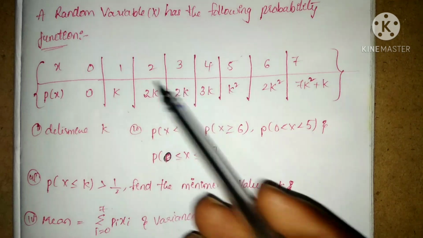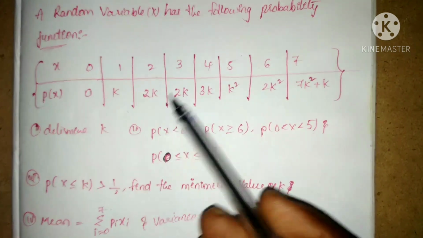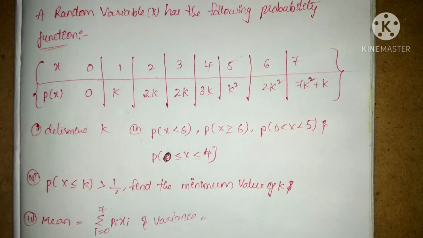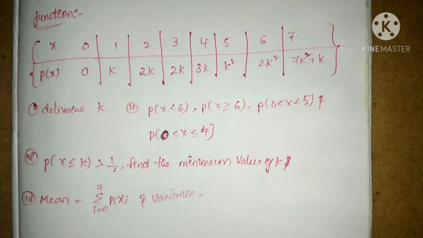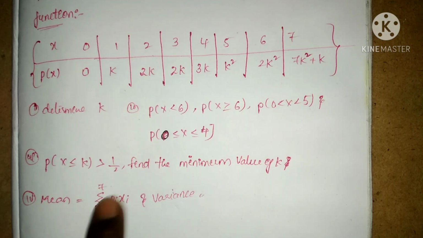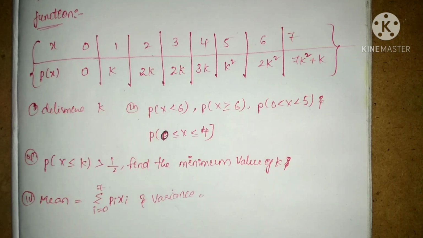For 0 it is 0, for 1 it is k, for 2 it is 2k, for 3 it is 2k, for 4 it is 3k, for 5 it is k square, for 6 it is 2k square, and for 7 it is 7k square plus k. Here we are having some points that we have to find out. Determine k, and probability of x less than 6, probability of x greater than or equal to 6, probability of 0 less than x less than 5, and probability of 0 less than or equal to x less than or equal to 4.